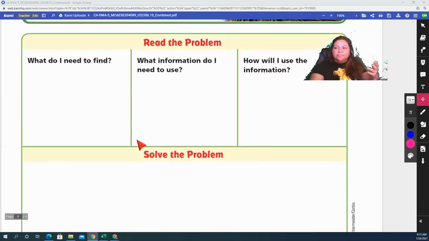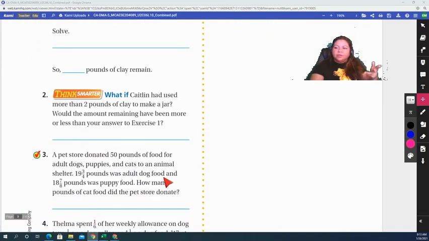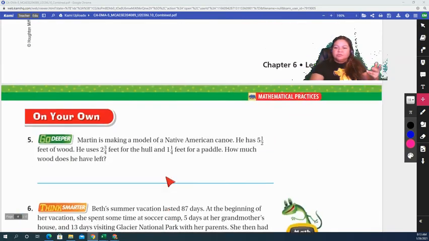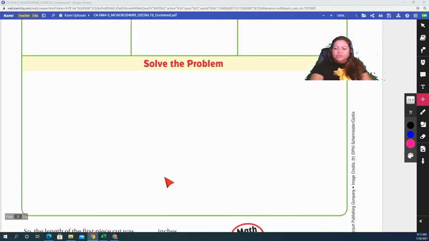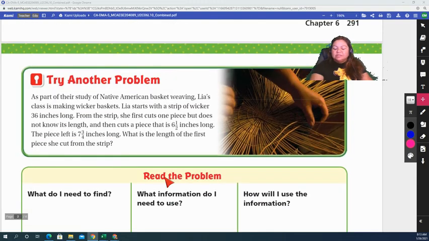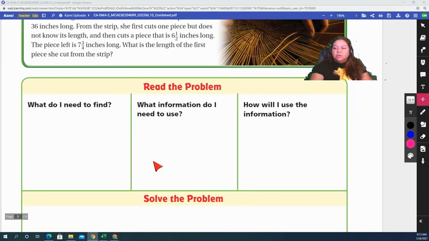Because the other problems we will have for homework as well later on. So go ahead and try the problem on 292. On the next slide, I'm going to ask you questions about this, okay? So make sure you do it, take your time, and then answer the questions on the paradigm.